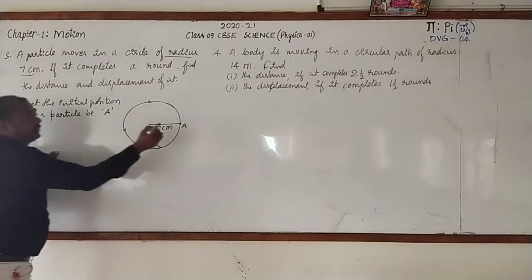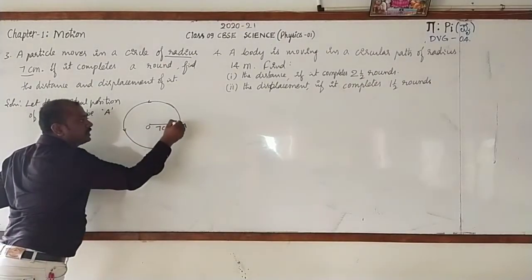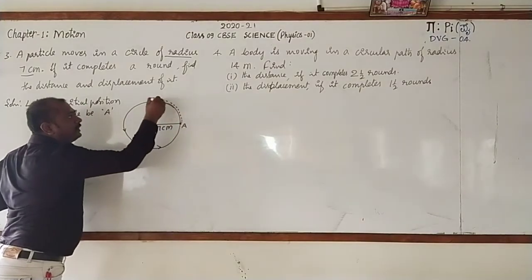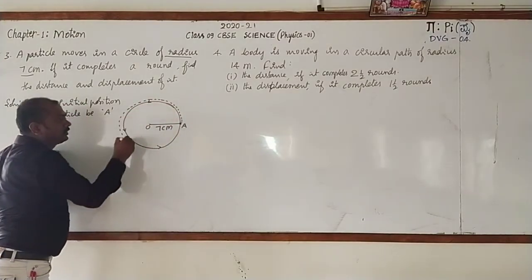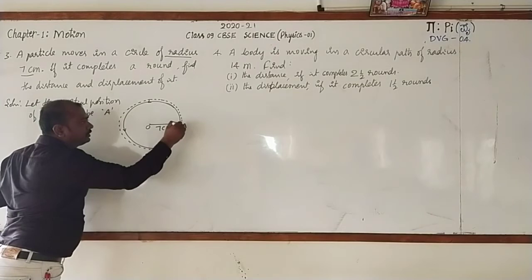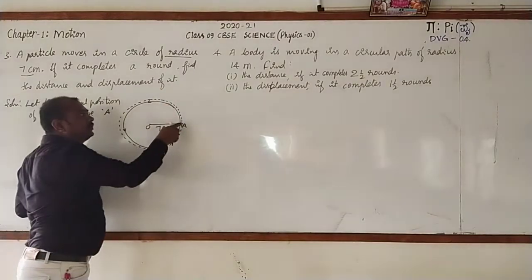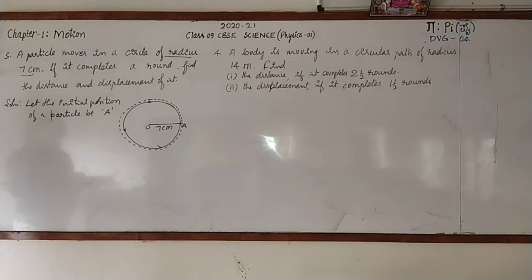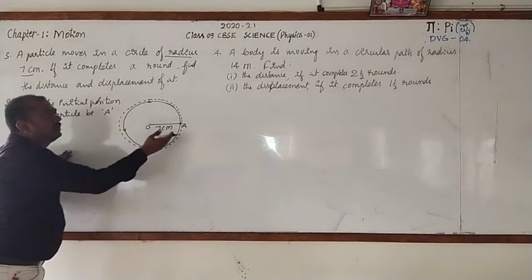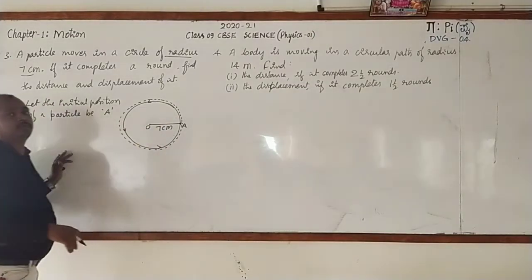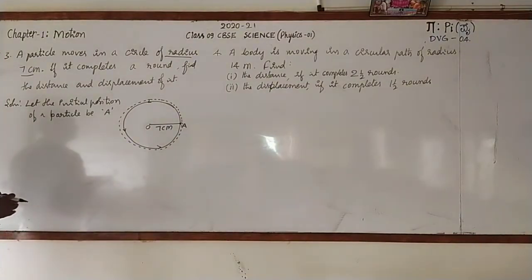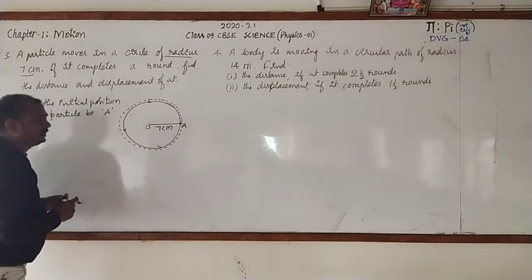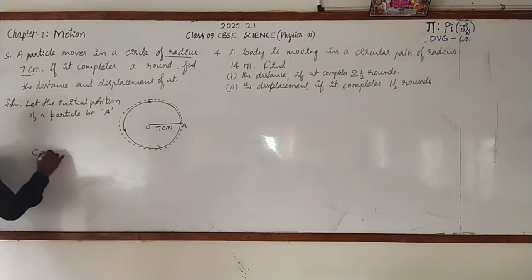Then look here, it starts moving from here and completes one round. That is, it completes one circle. What do you call the distance around the circle? It is nothing but perimeter. So then what is the formula used to find out the perimeter of the circle? Nothing but the circumference of the circle. It is C is equal to 2 pi r.